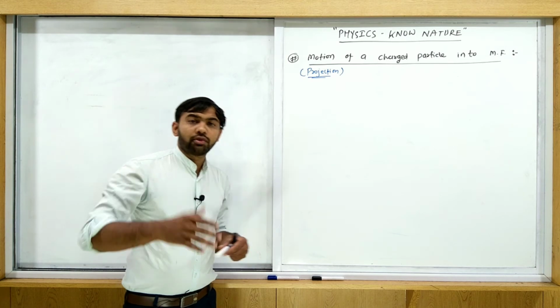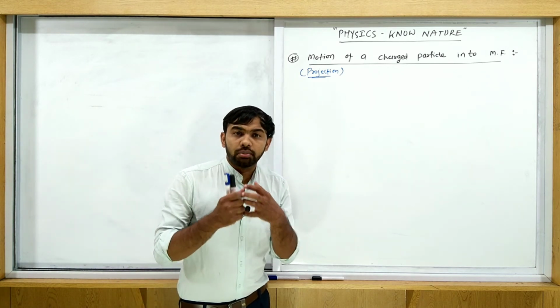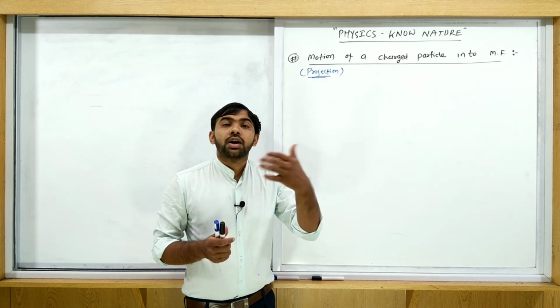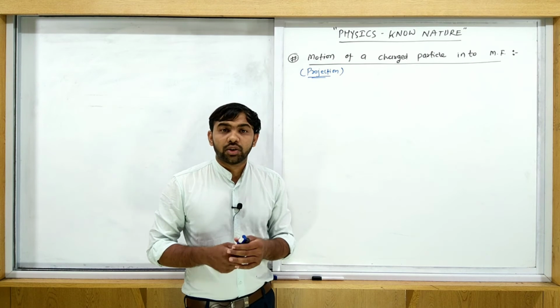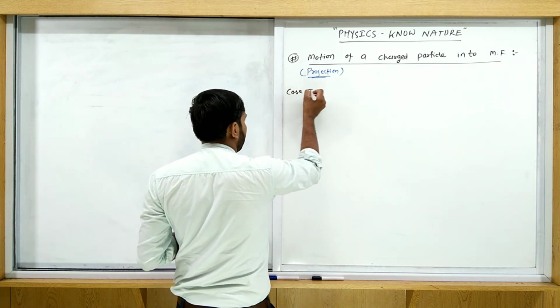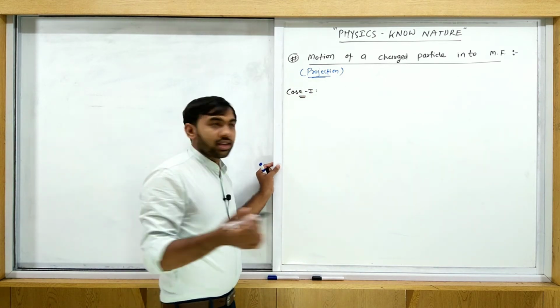So a number of cases are possible. Maybe the charged particle is projected parallel to the magnetic field, perpendicular to the magnetic field, or at some angle to the magnetic field. Let me discuss the cases one by one. So case 1: projection of a charged particle parallel to the field.